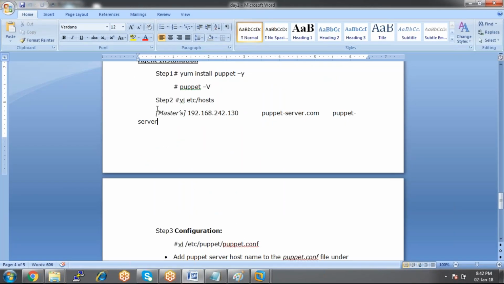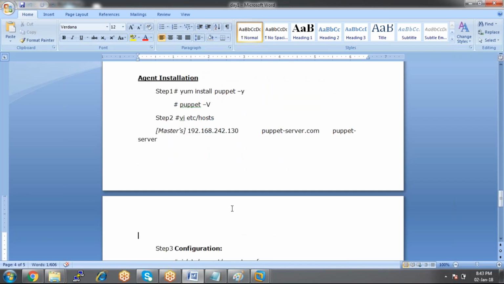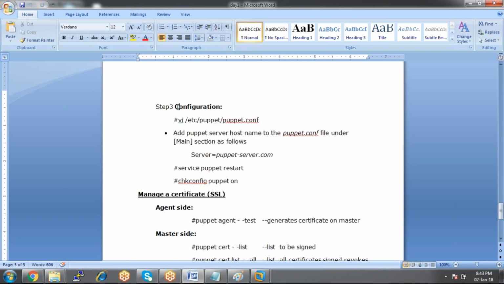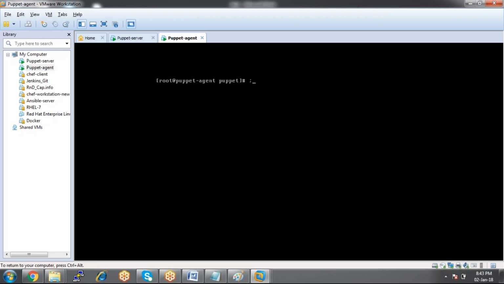So once you define the master IP address as well as the client IP address within the host file, the next part is the configuration part. We need to configure puppet.conf on the client side. What we need to do here is cd /etc/puppet. Once you install the Puppet package on the client machine, you can see the puppet.conf file.